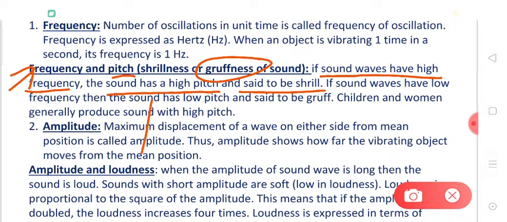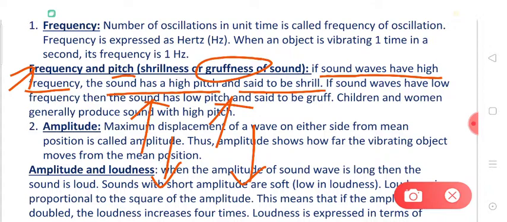So if frequency is high, pitch will be high, the sound will be shrill. If frequency is low, pitch will be low and the sound will be gruff. So we can say that women and children produce a sound of high frequency. This is why their sound is of high pitch, which means the voice is shrill.